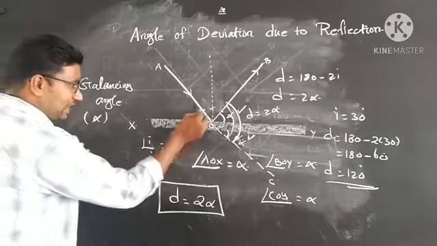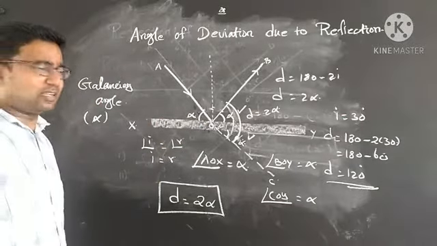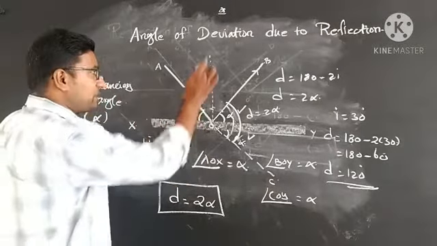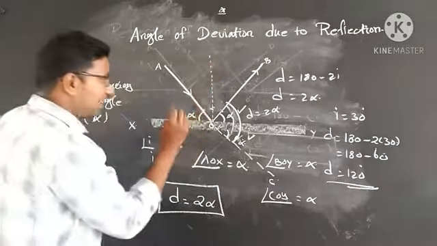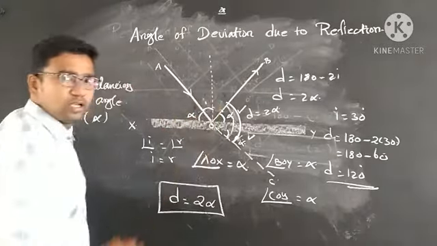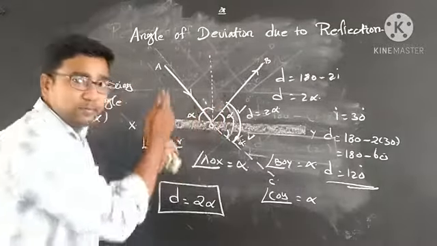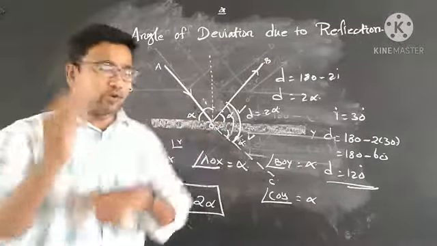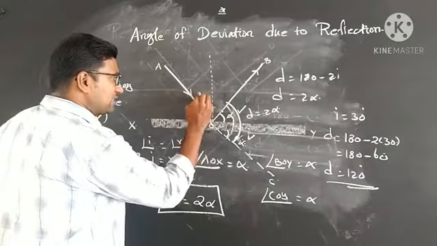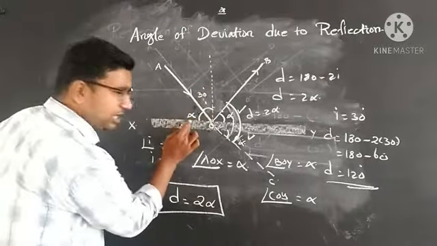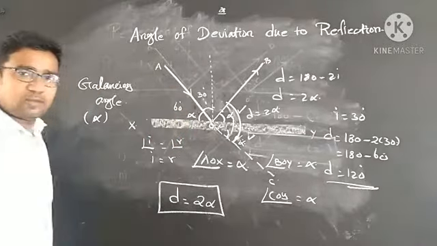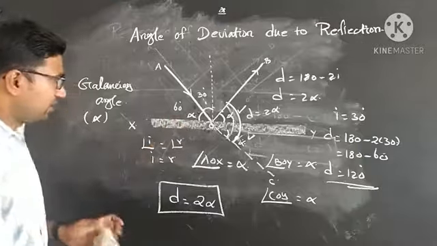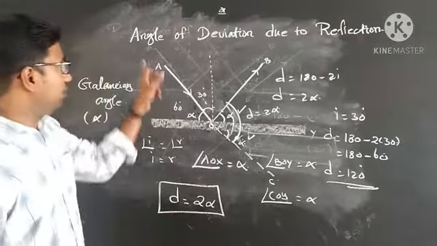Now, sir, how will you find the glancing angle? I pass the incident line to the reflecting surface and once again draw the normal line. It creates the angle I. The normal line and the reflecting surface are perpendicular. Suppose the angle of incidence is 30 degrees, what is the remaining value? 60 degrees. Am I right?